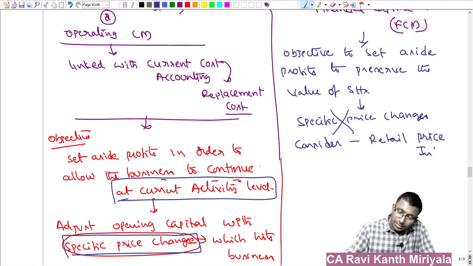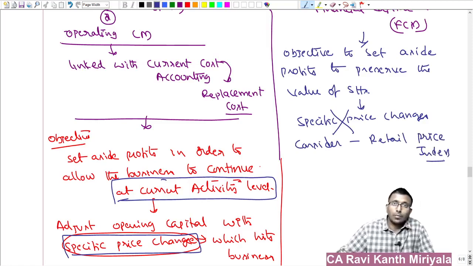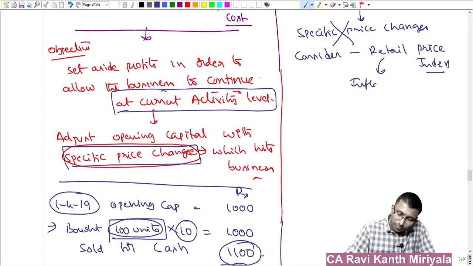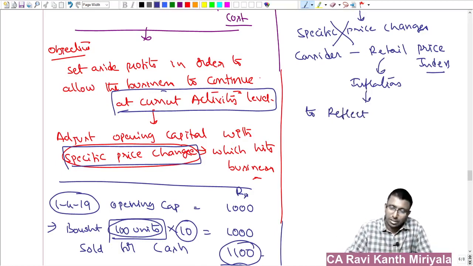What is this retail price index? That is inflation basically. Why are you taking it? This is to reflect the current purchasing power.